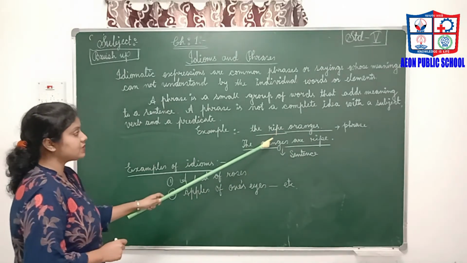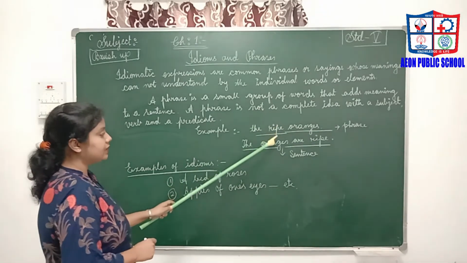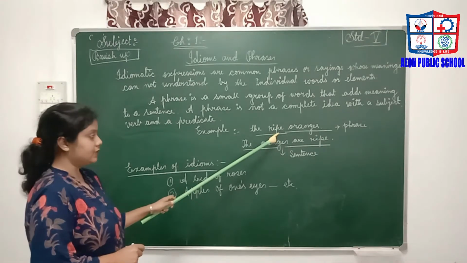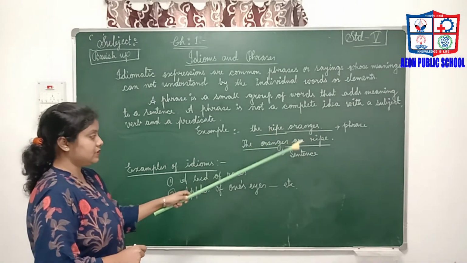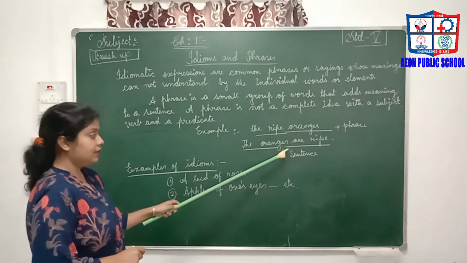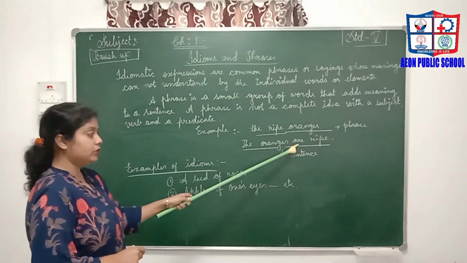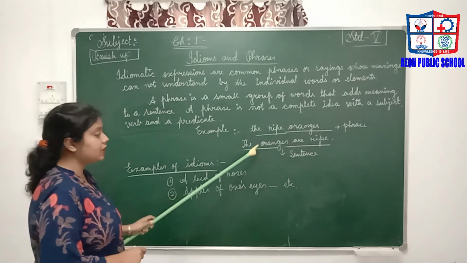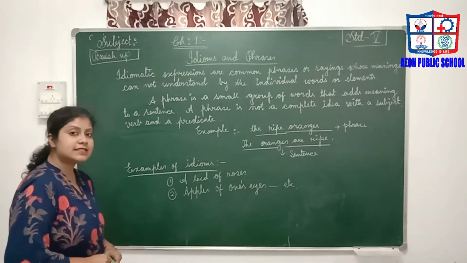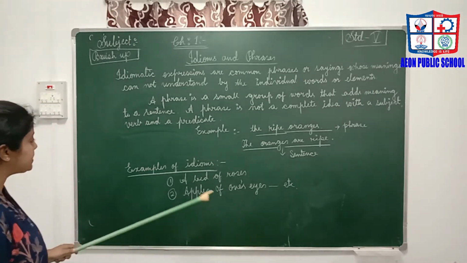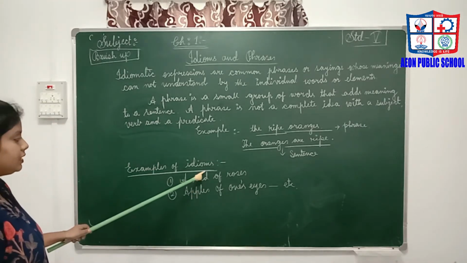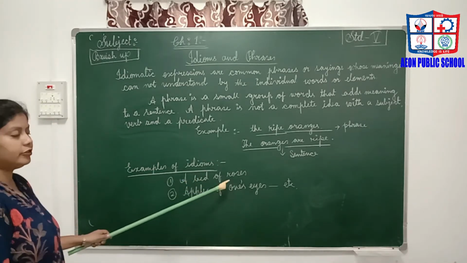So a phrase is a group of words that adds meaning to the sentence. When we add a verb to the ripe oranges, it gives us a complete sense. Now you can see the examples of idioms. A bed of roses.